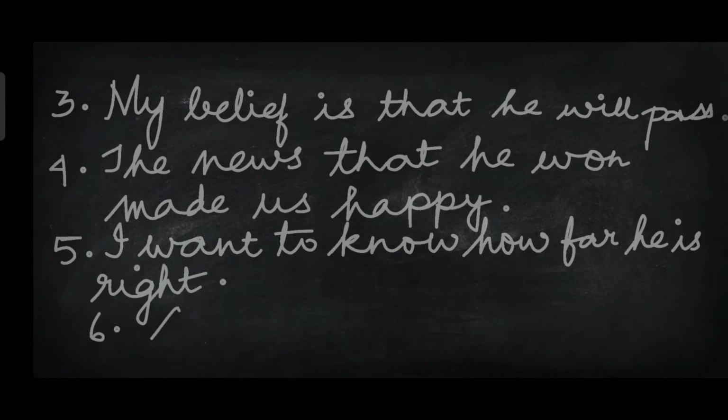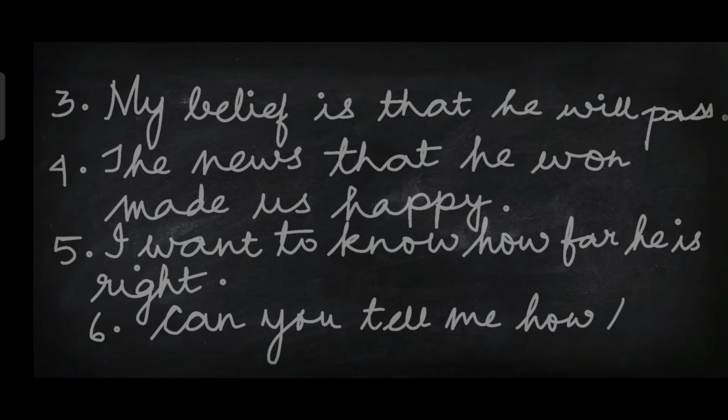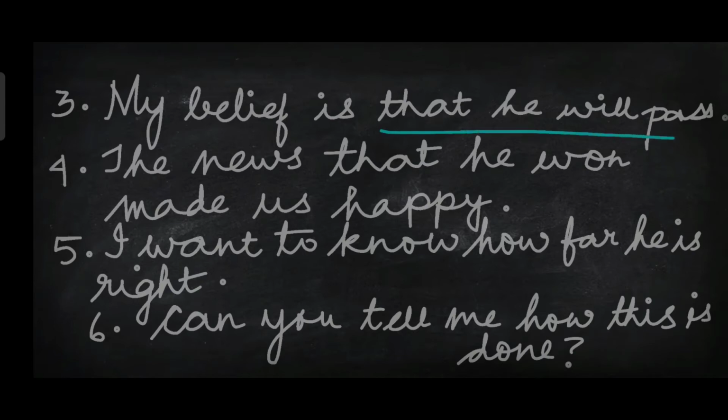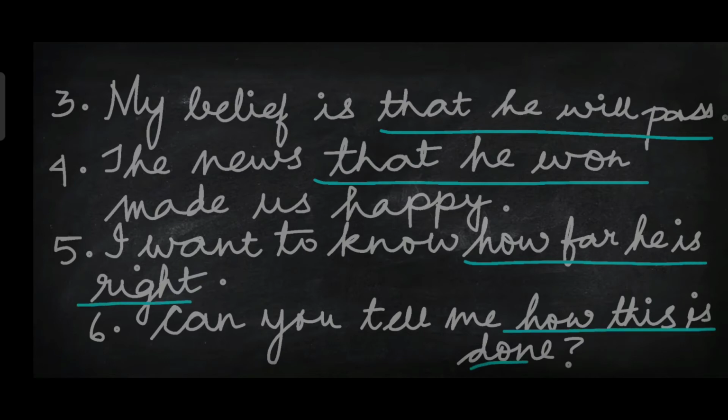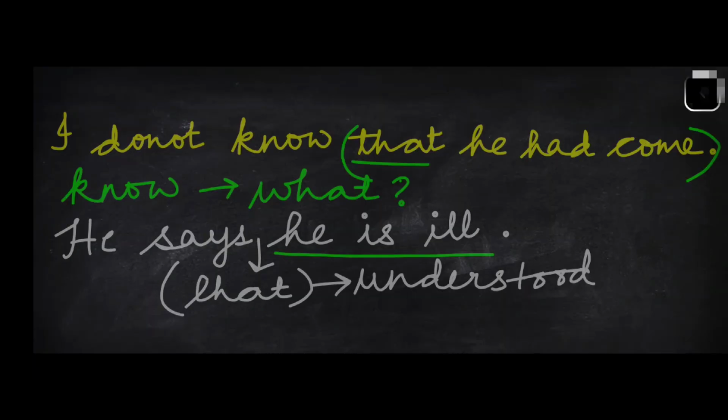Next, I want to know how far he is right. I want to know what? How far he is right. Number 6. Can you tell me how this is done? Can you tell me what? How this is done. So, the group of words that he will pass, that he won, how far he is right, how this is done are answers to the question what asked after the verb, and hence these are your noun clauses. A noun clause is introduced by the conjunction that.